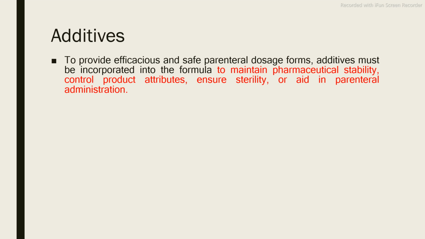In case of suspension, all particles will settle down and form a hard cake, which is again not possible to redisperse. And that's why consideration of a surface active agent is very important if you want to prepare a stable suspension, or consideration of an emulsifier is very important if you want to prepare an emulsion.